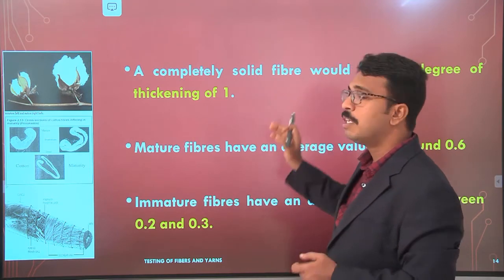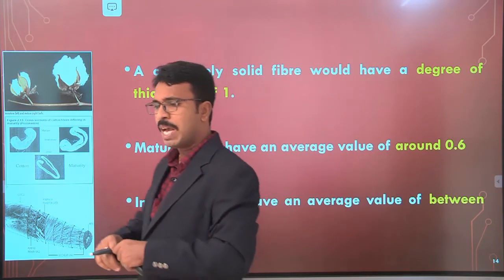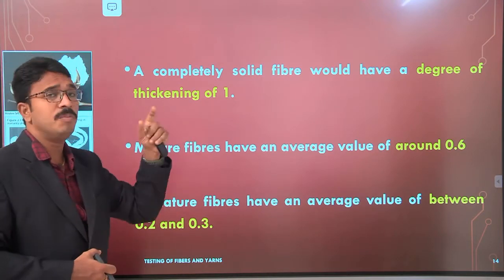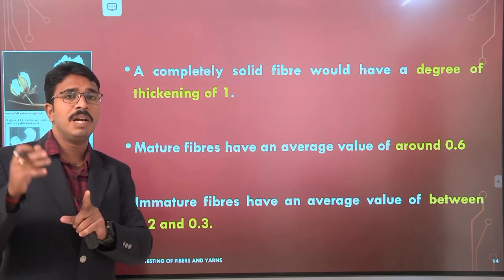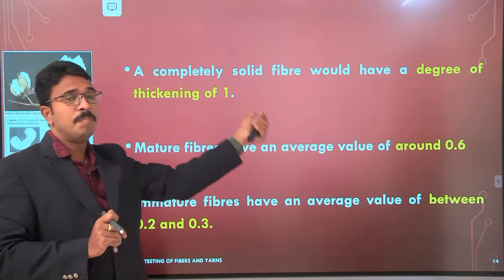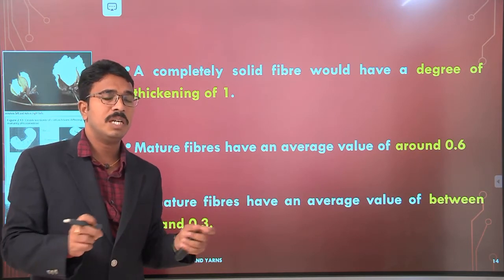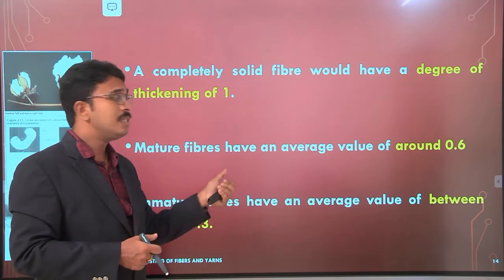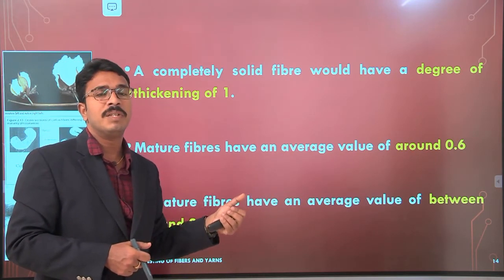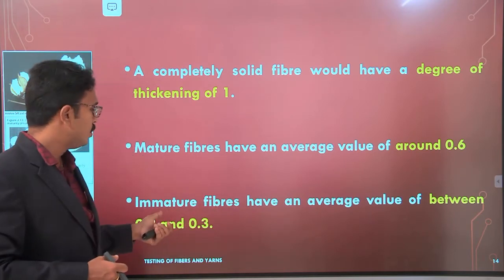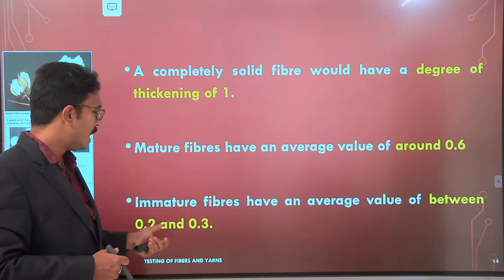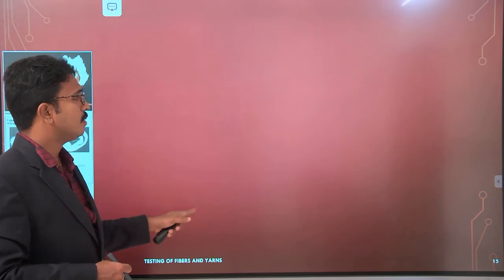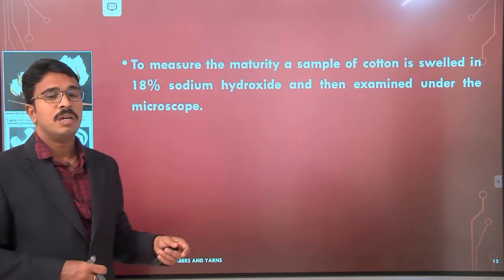For a completely solid fiber, where the cell wall thickness is maximum, the degree of cell wall thickness is considered to be 1. That is, if you get a theta value of 1, it is a completely solid fiber, with no gaps or holes. For mature fibers, the degree of cell wall thickness is around 0.6. For immature fibers, the value lies between 0.2 and 0.3.